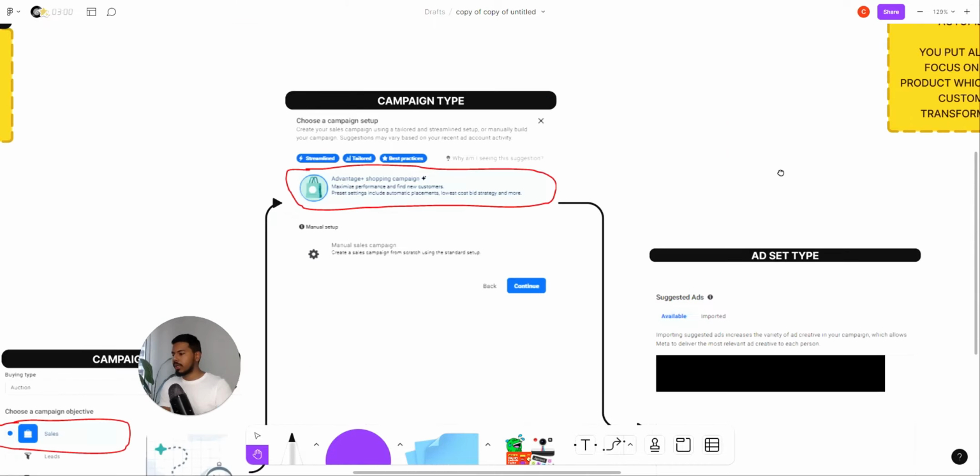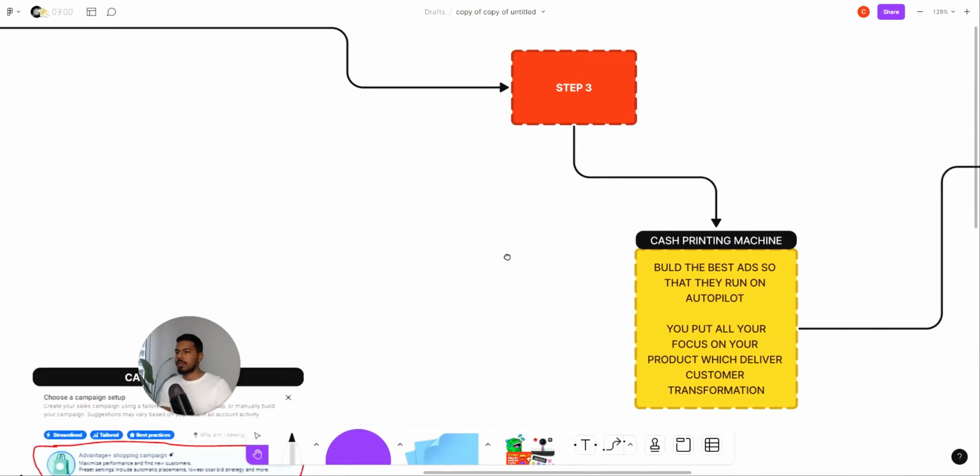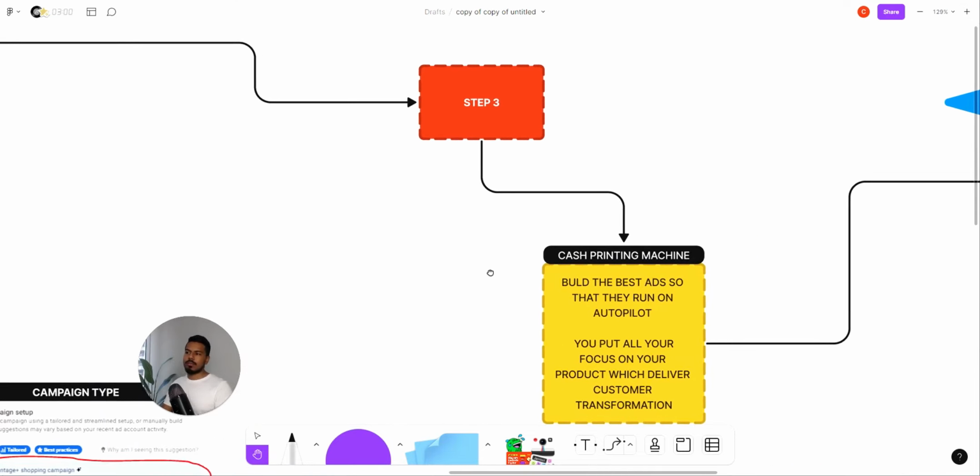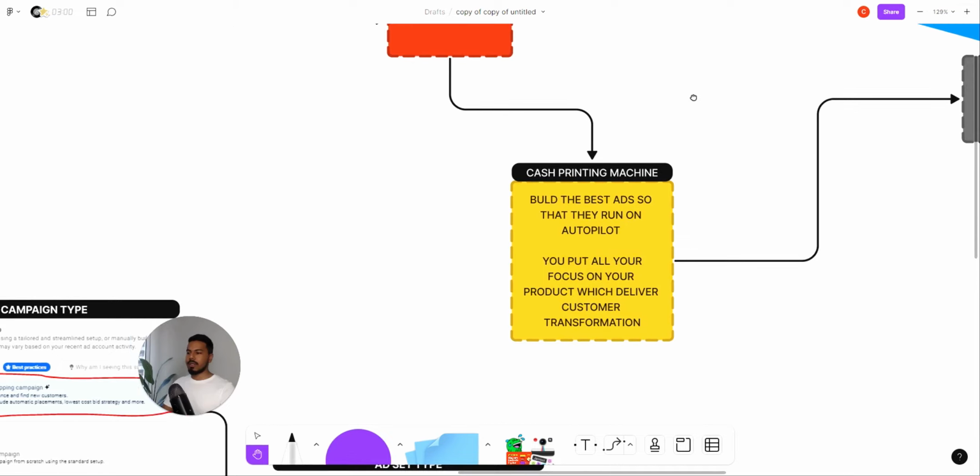So you pull them into this brand object, into this campaign objective, and then very easily you move into step 3. Step 3 is actually you build a cash printing machine. You need to build the best ads so that they run on autopilot. If you use the formula that I've just shared in this video, then very quickly you can build a very profitable ad that can give you returns for years to come. And that's just one ad.